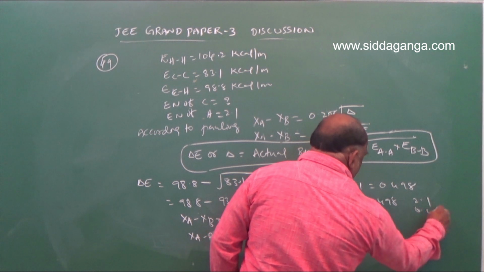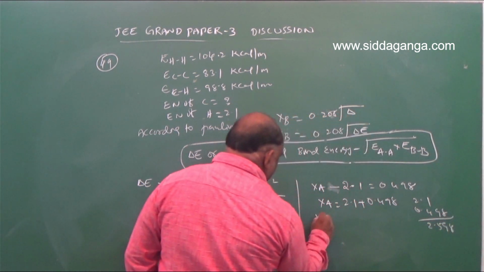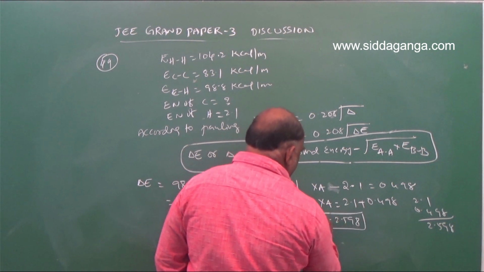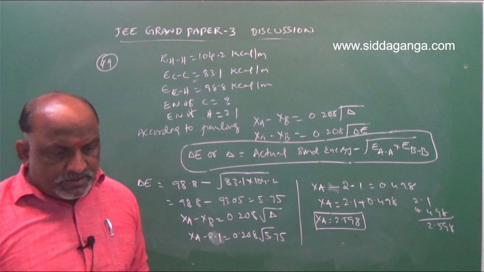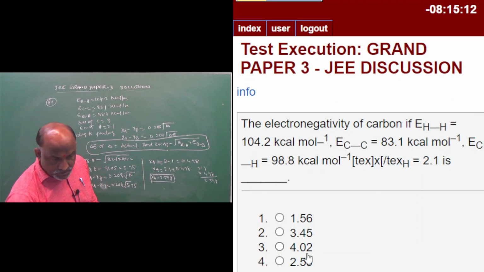What is the answer? 2.598. Option 4 was there in that one. The fourth option you should go with, 2.598.